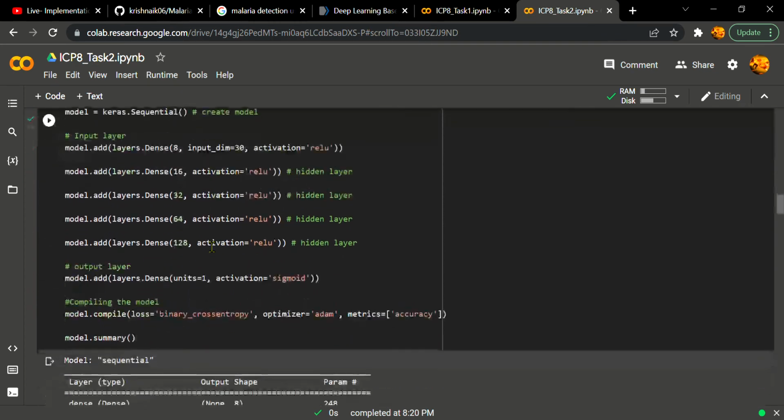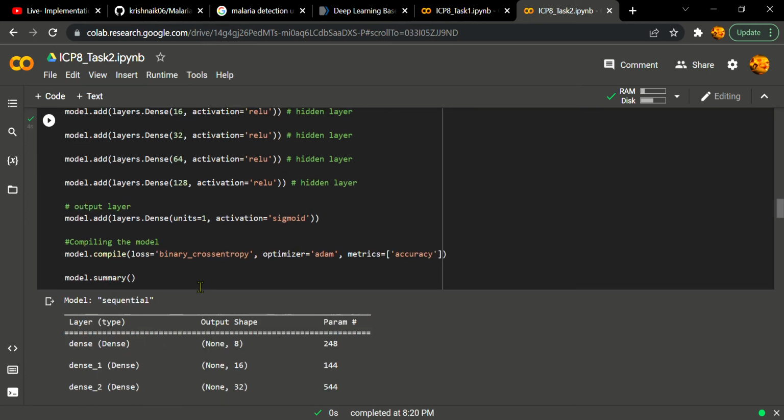So the same thing, we are giving the dense layers and the same activation functions as the previous one.